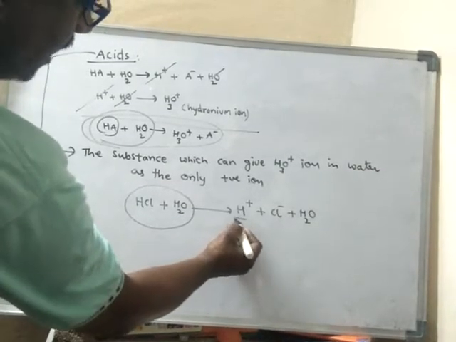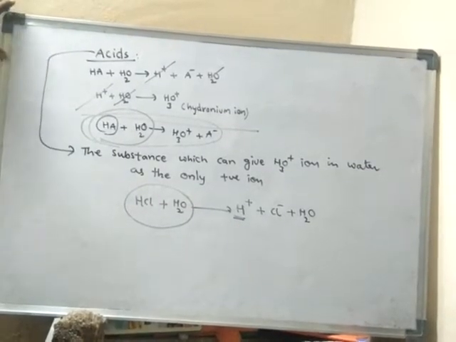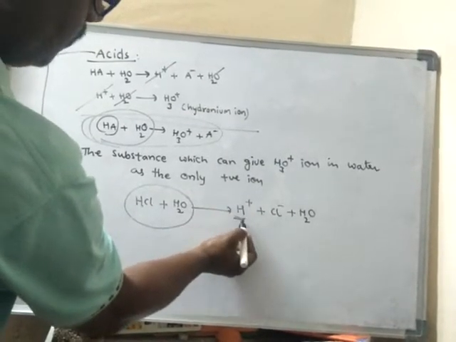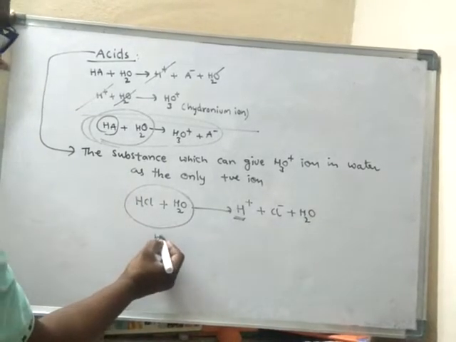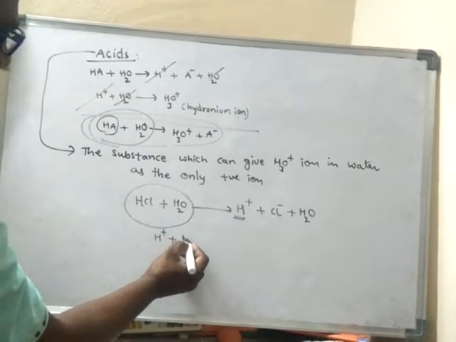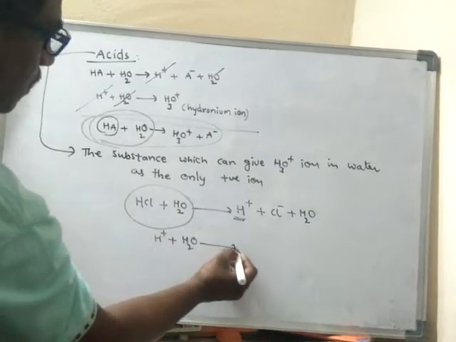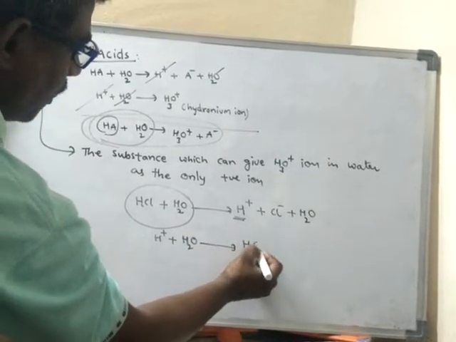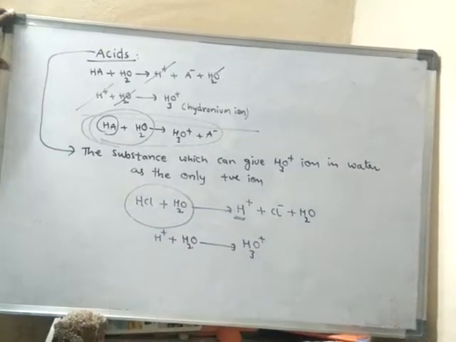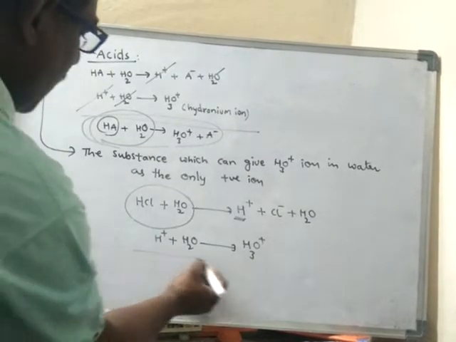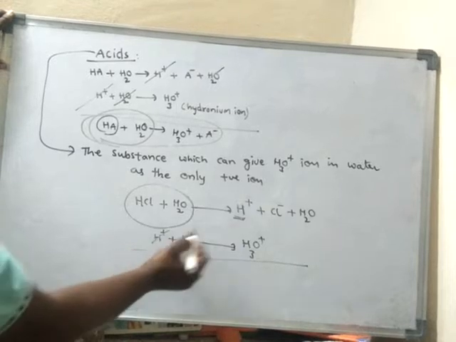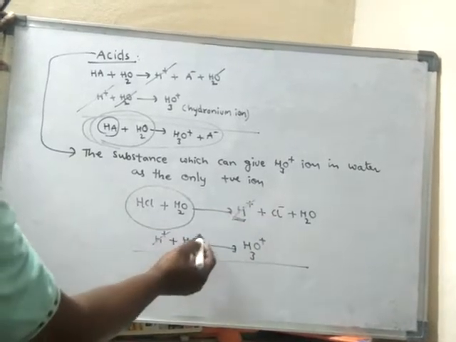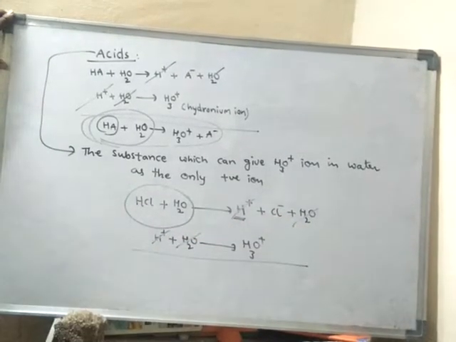Immediately, as it cannot exist independently, it will combine with water and form hydronium ion. So the overall reaction can be written like this. This one cancels, this one after cancelling.